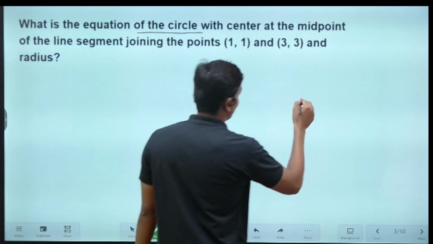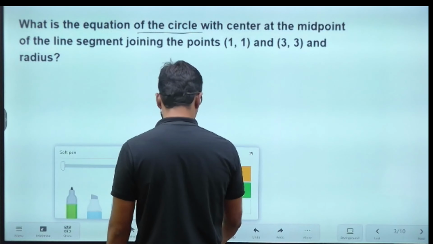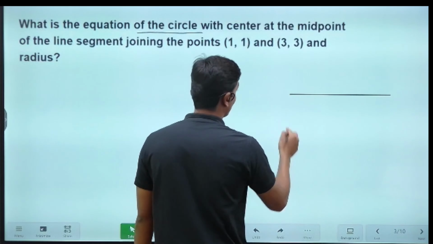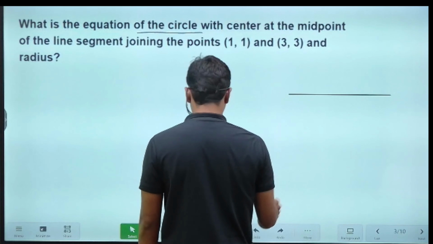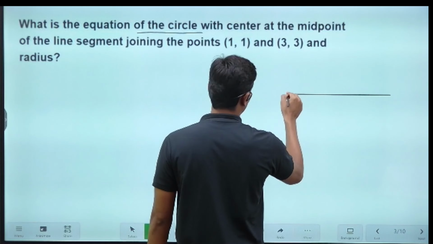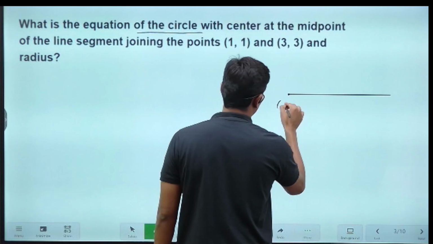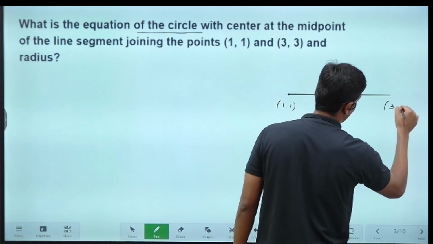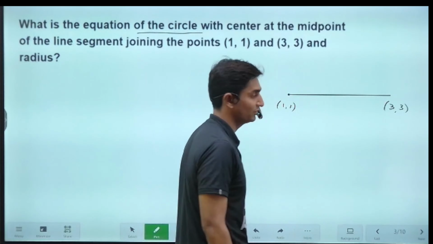See here, just for an example. Suppose this is the line segment, and I'll take this point to be the first point (1, 1), and (3, 3). This is the line segment which has been given in the question.